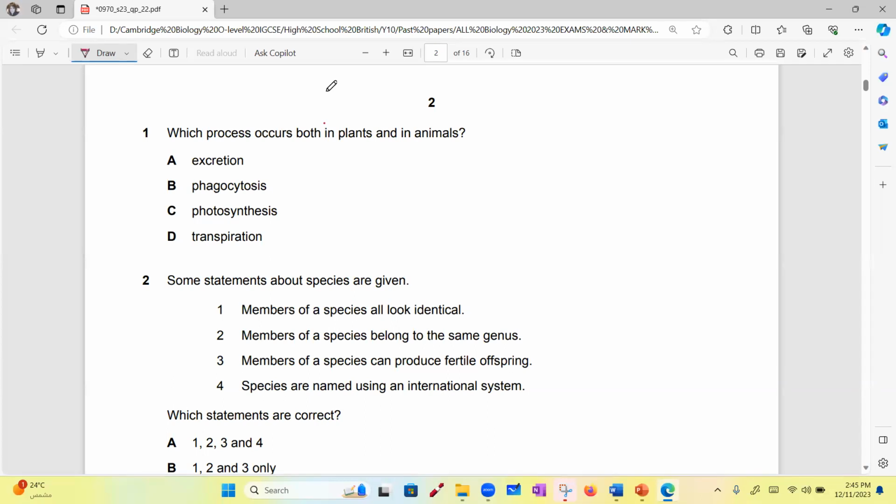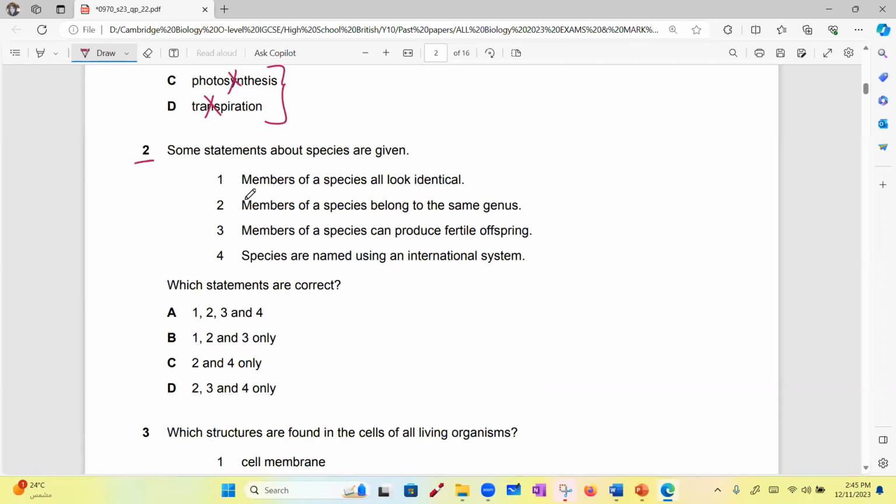A. Yes, A, not phagocytosis, not photosynthesis, and not transpiration, because these two happen in plants. Question 2: some statements about species are given. 1, members of a species all look identical. 2, members of a species belong to the same genus. 3, members of a species can produce fertile offspring. 4, species are named using an international system. Which statements are correct? C? No. And what about 3? 3 is not correct? D. On the contrary, D, 2, 3, and 4, yes.